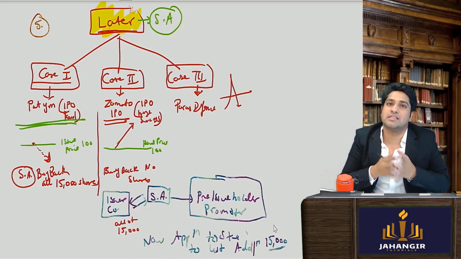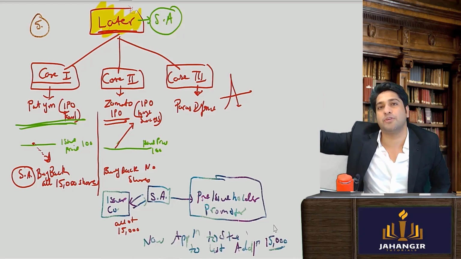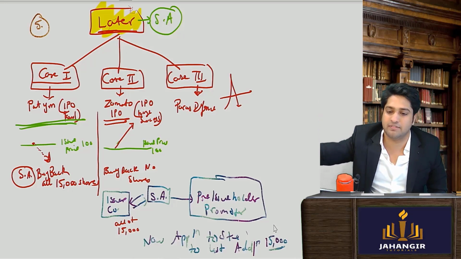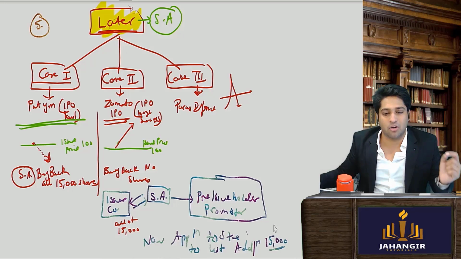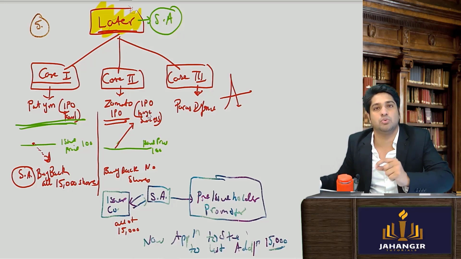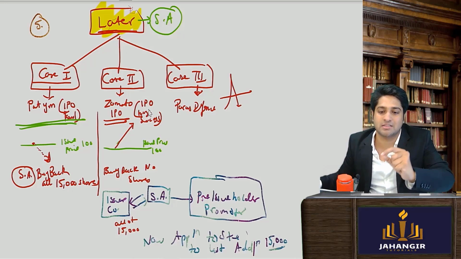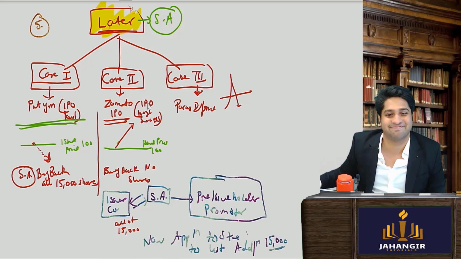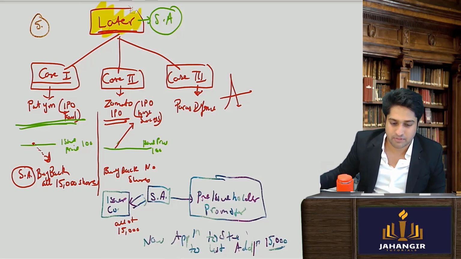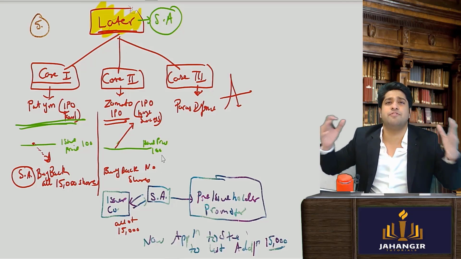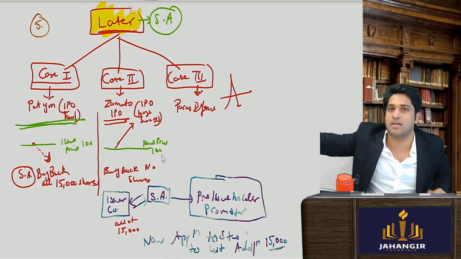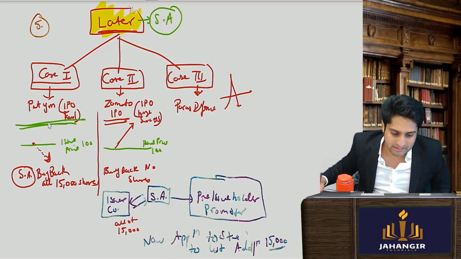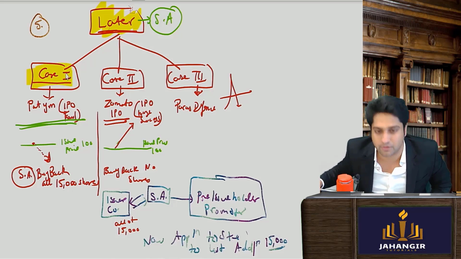No. Promoters के बिहाफ पे पैसा तो ग्रीन शू ऑप्शन अकाउंट में पड़ा था, वही अकाउंट से इशू प्राइस पे it will be given to them. So the company will allot these shares to the pre-issue holders at issue price, and this money will be debited from the green shoe option account. Is this clear? Yes. So what happens is 15,000 shares we have to return. So we'll tell the company you allot it, money there is kept in the green shoe account, we will debit it from there. Now in the case 1 also, one interesting thing I want to tell you.